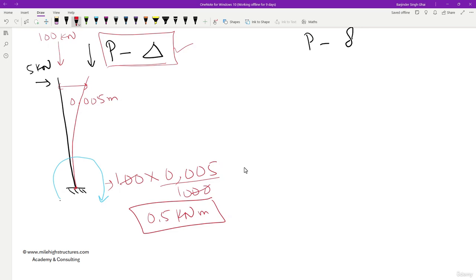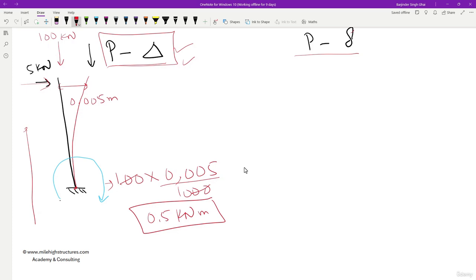And in the cases where the height of the column is very high, we are talking about slender structures, or we can say that this horizontal force is also very high in many cases. Let us say we're talking about a structure in cyclonic areas where there are cyclones. In that particular case, it is very important to consider the P delta analysis. Now, when we're talking about the P small delta, in many of the cases, it is by default assumed in the formula in the code itself. But in many cases, we have to consider that also.